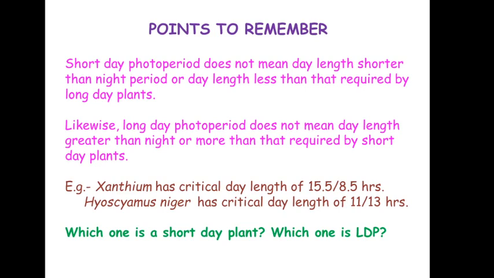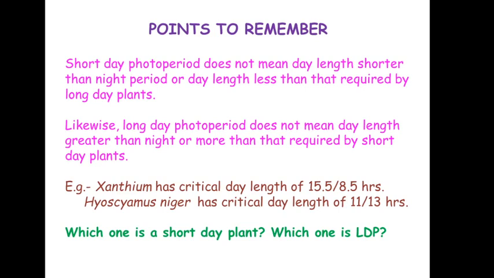That is the meaning of a short day. It has nothing to do with how many hours. Likewise, a long day means the day length is more than a certain critical value. It has nothing to do with the duration.